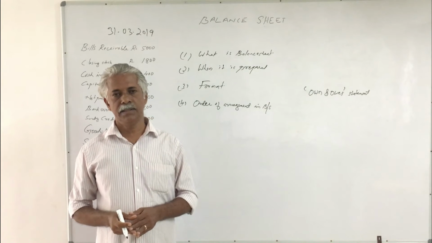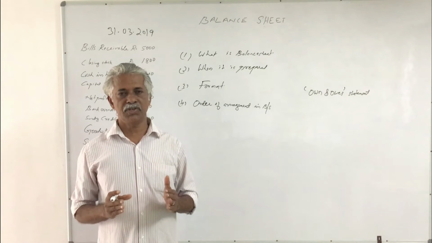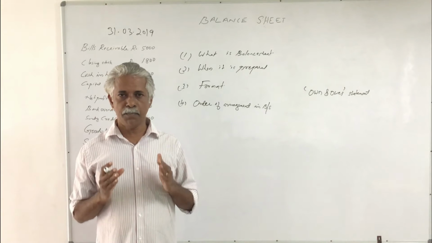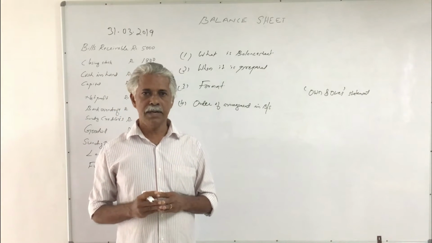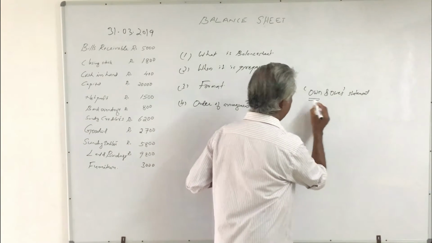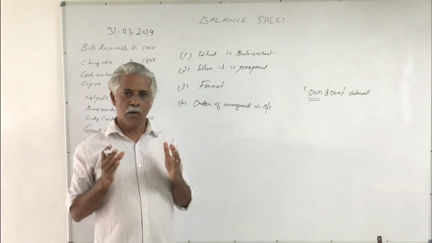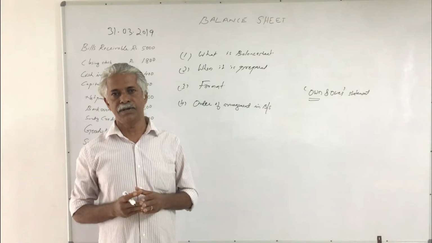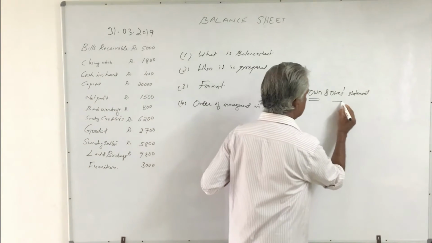What does it mean? What are the possessions, what are the properties owned by a business unit? That is owns. Then what are the obligations of the business unit? That is owes.